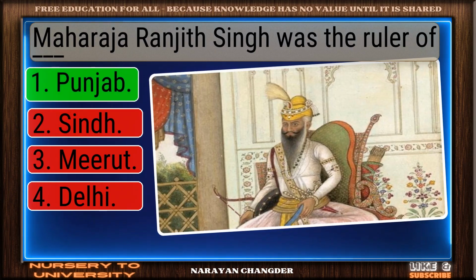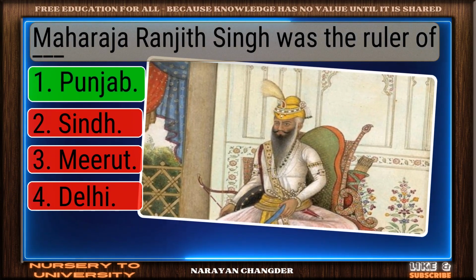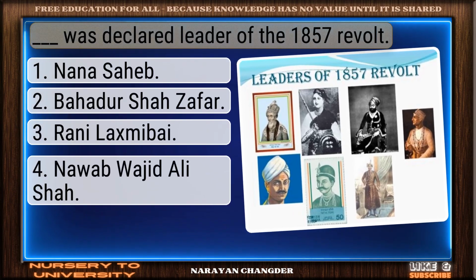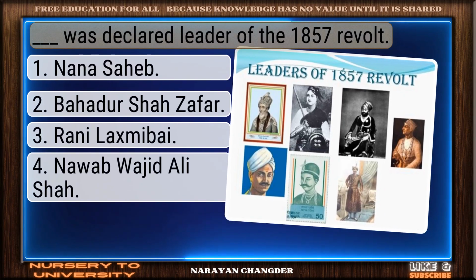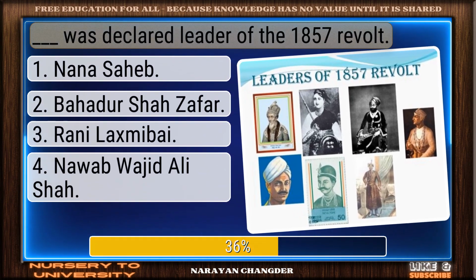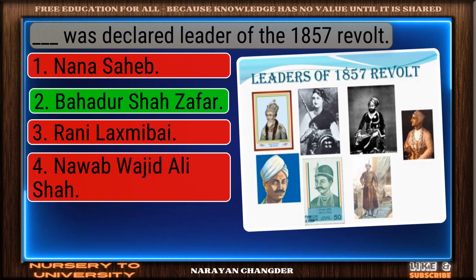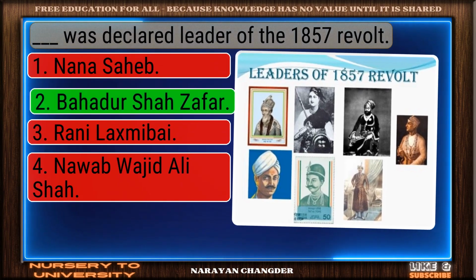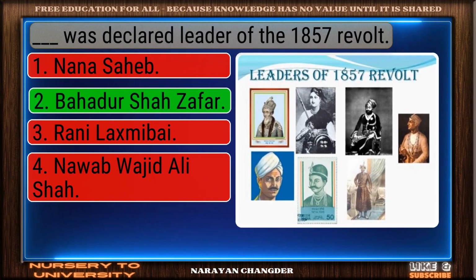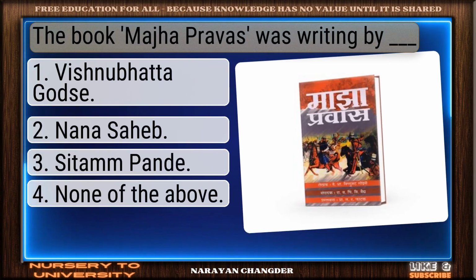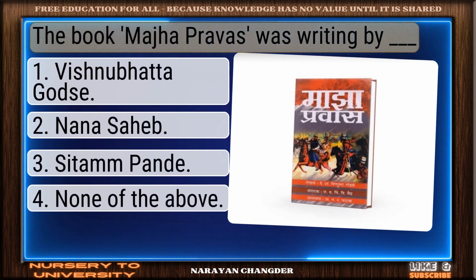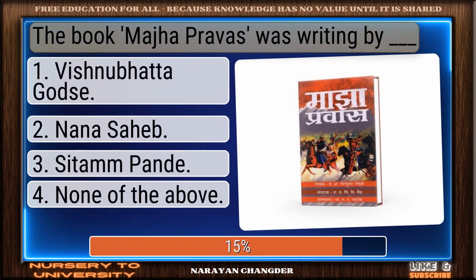Right choice. Punjab is the best answer. Question number 112. ___ was declared leader of the 1857 revolt. Great job. Bahadur Shah Zafar is the accurate answer. Question number 113. The book Majha Pravas was written by ___.